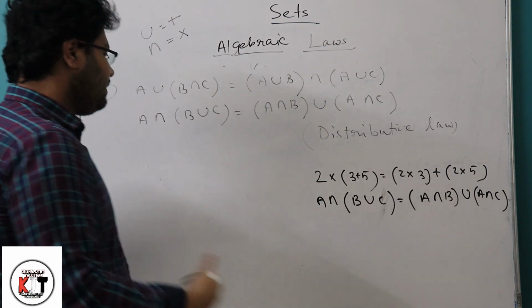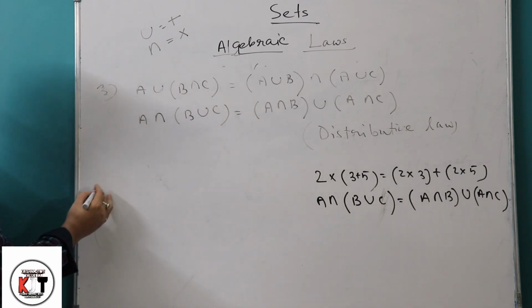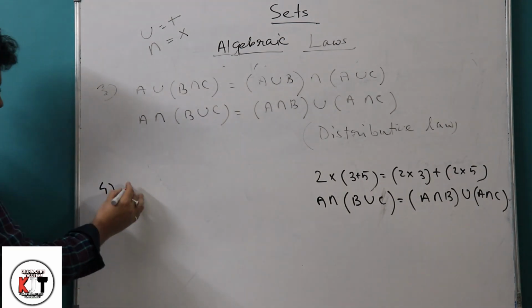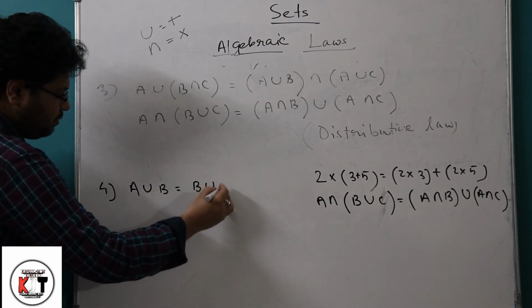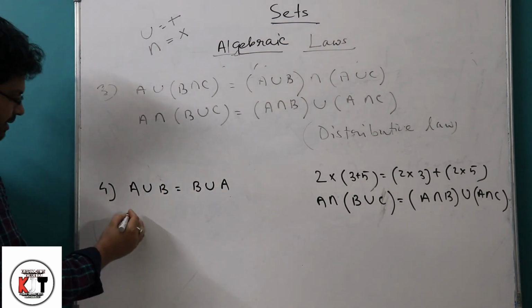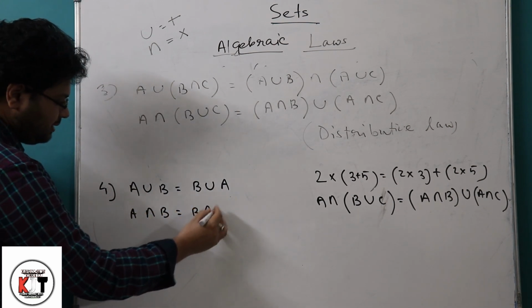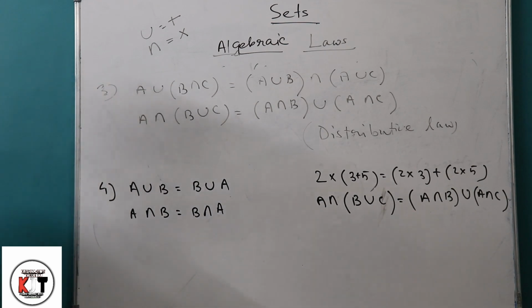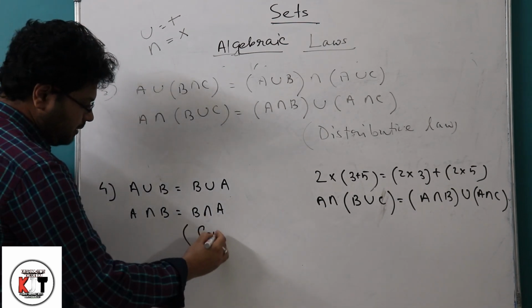So now we are coming to our next law, law number 4. A union B equals B union A, and similarly A intersection B equals B intersection A. This law is called the commutative law.